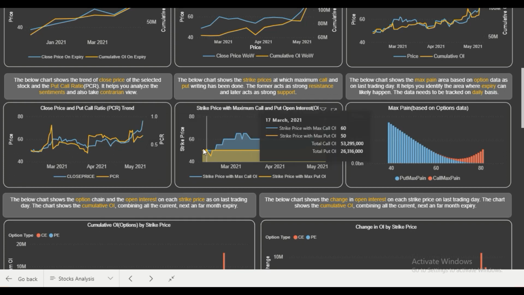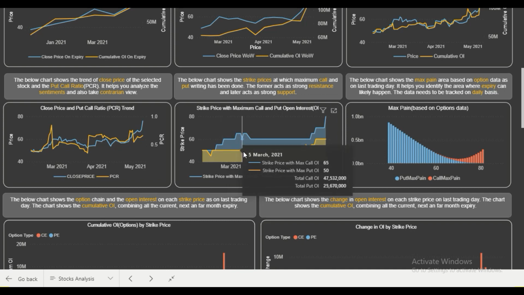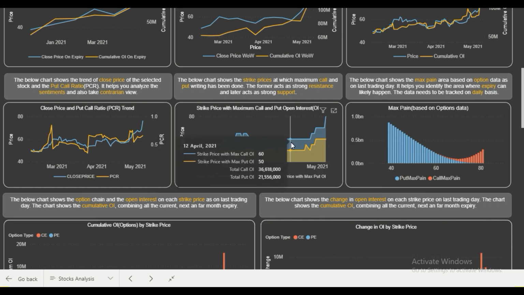Now in order to see whether the support level is shifting higher, we can look at this particular graph. This is the timeline graph for the past 3 months, and you can see two strike prices here: maximum call writing and maximum put writing. The yellow line is the maximum put writing. For the past few months you can see that 50 has been acting as a major support and 60 has been acting as a major resistance.